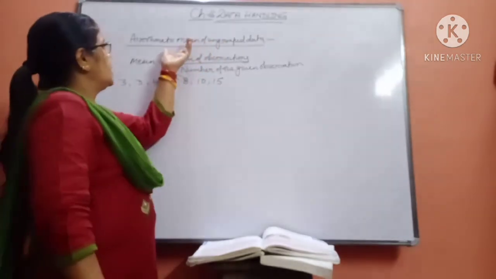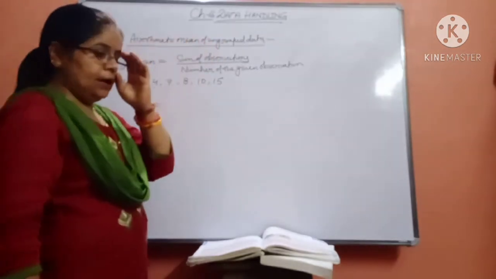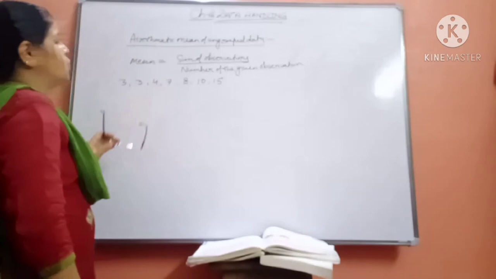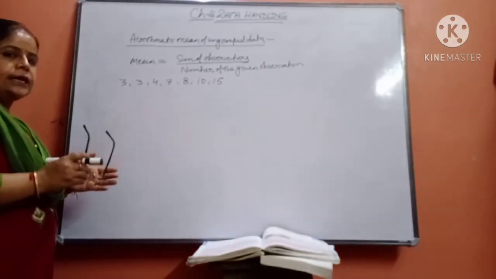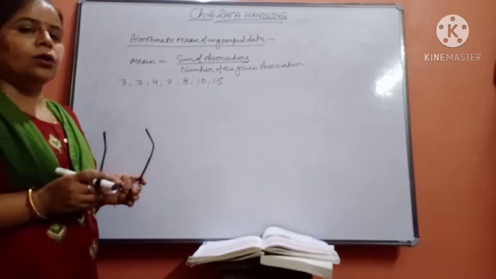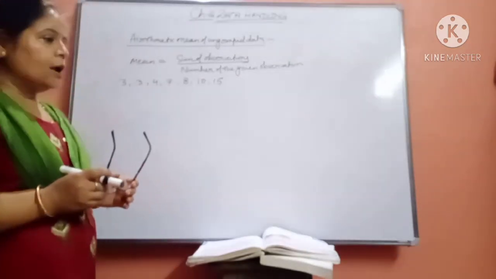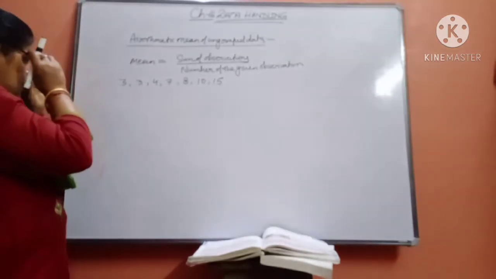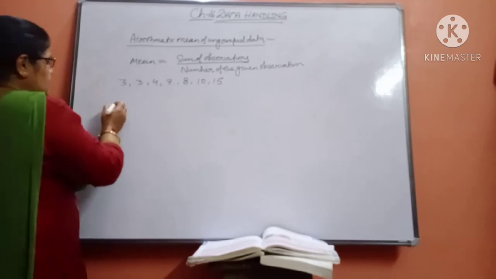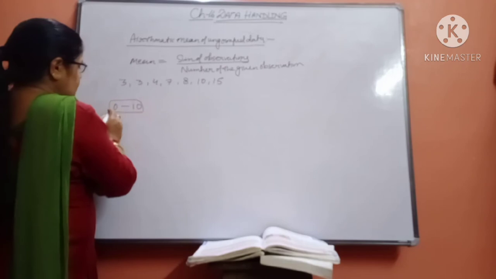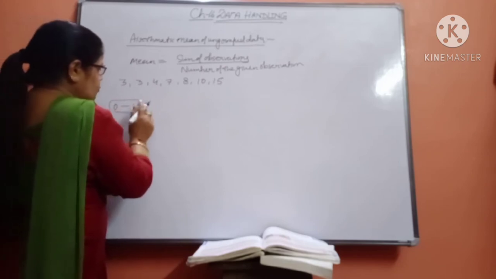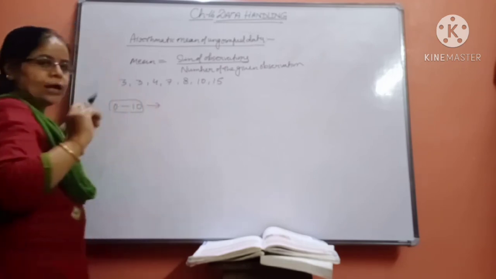As I explained, the first thing is the arithmetic mean of ungrouped data. How will you understand what grouped data or ungrouped data is? Grouped data means, suppose we say 0 to 10. So 0 to 10 means all the numbers between 0 and 10 come in this group. That is known as grouped data.